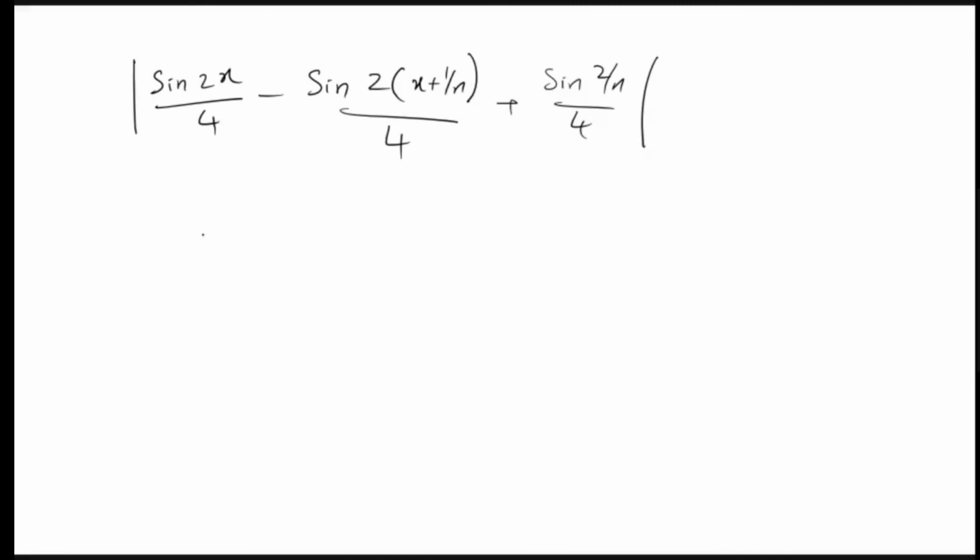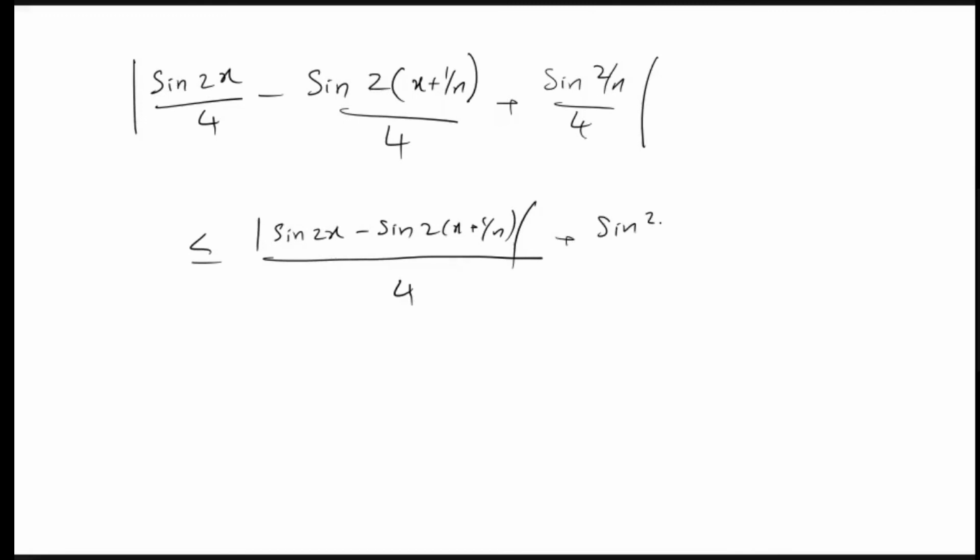Again, we can split the modulus: modulus of sin 2x minus sin 2(x + 1/n), by 4, plus sin(2/n) by 4. Again, we know that sin 2x is Lipschitz continuous, so again we can use the same result: some k times the difference of the arguments, x minus (x + 1/n).